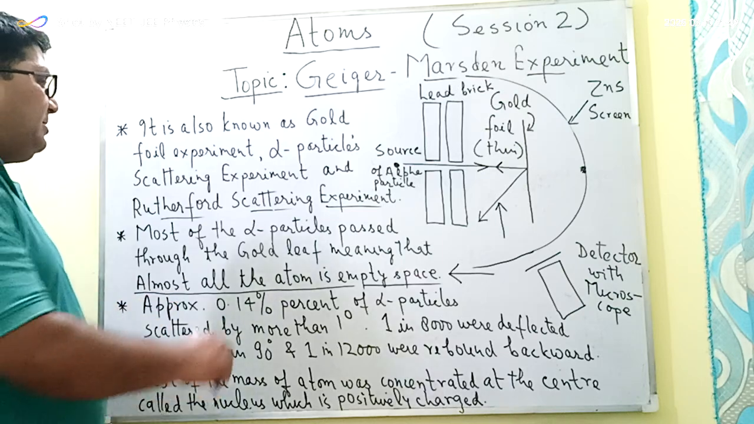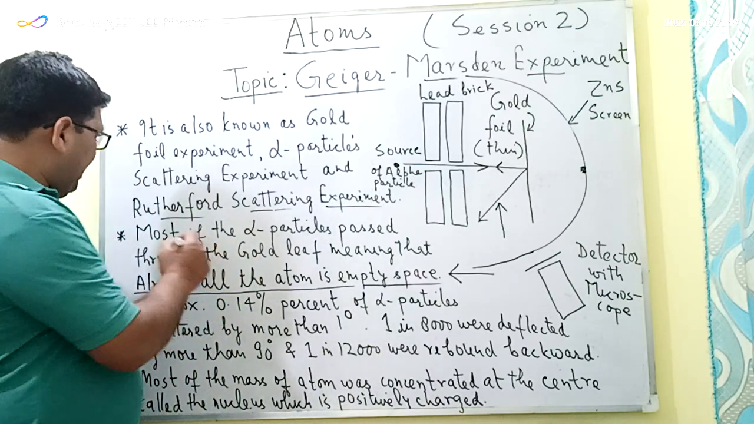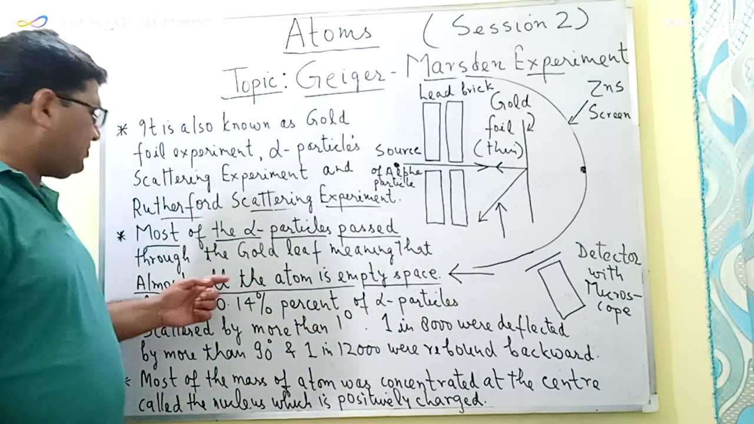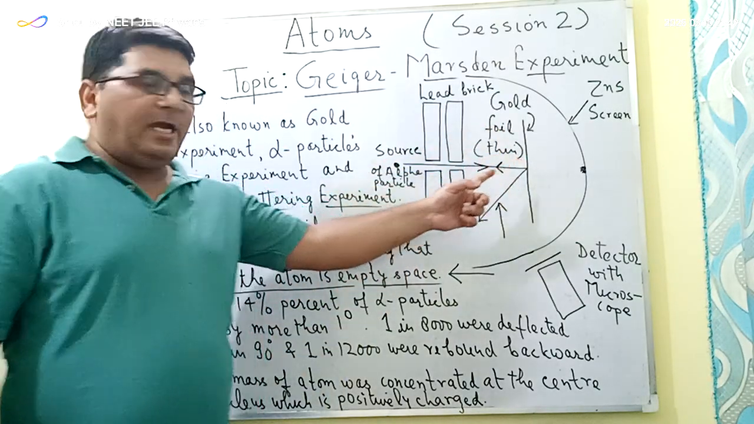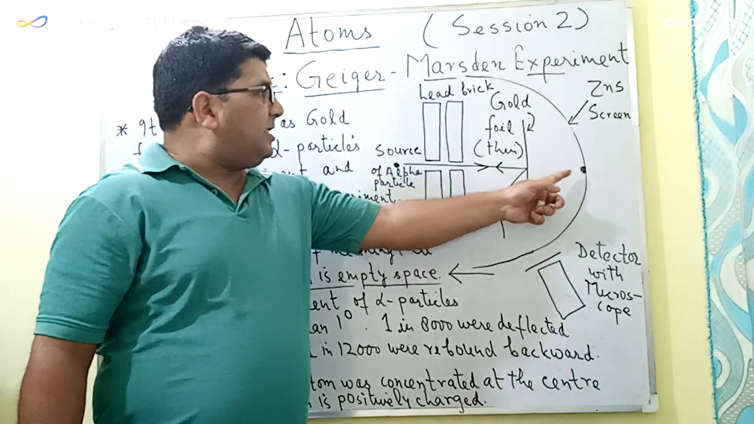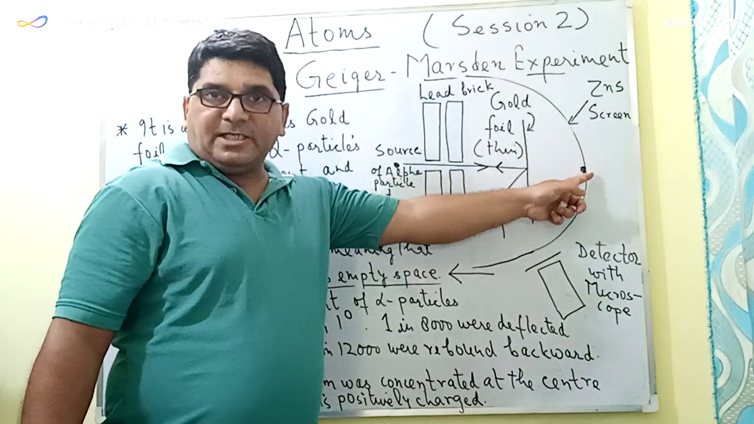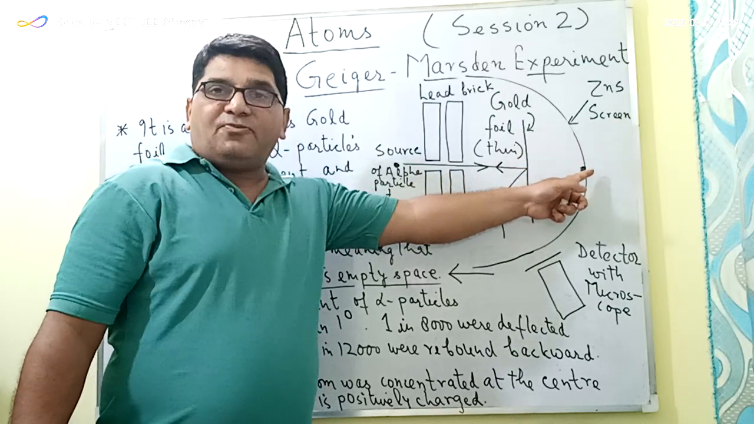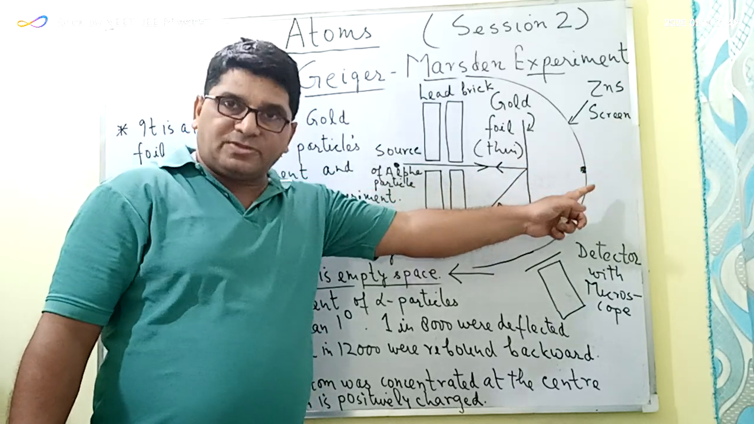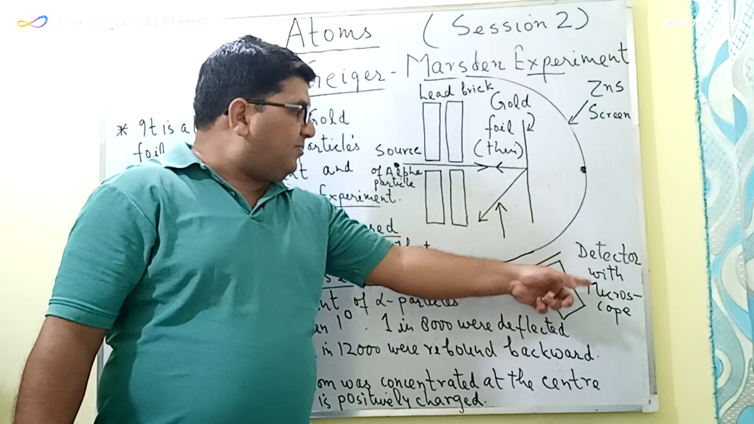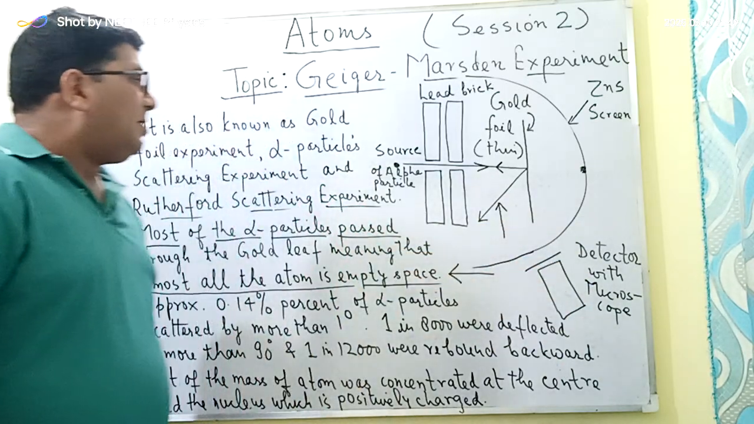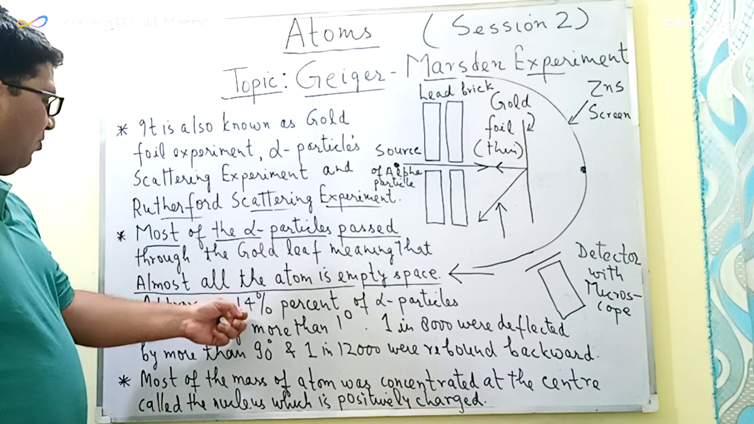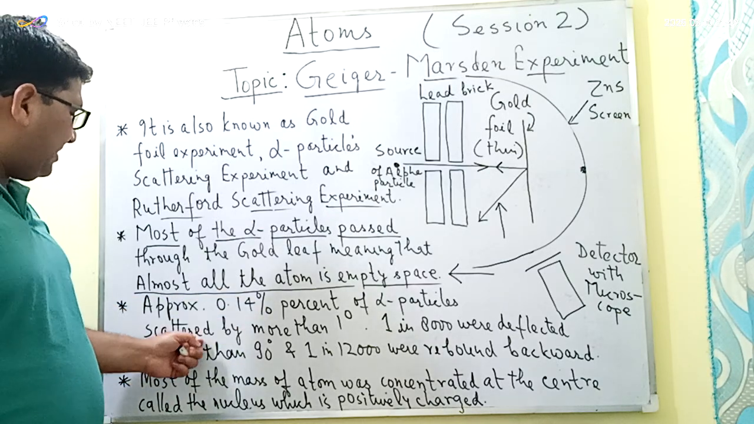So, in this experiment, it was found that most of the alpha particles were able to pass through the gold foil. And when they passed through this gold foil, they struck this screen at the center. And when they struck this screen at the center, flashes of light were visible, which was detected with the help of this detector. And the second observation was that approximately 0.14% of the alpha particles scattered or deflected by